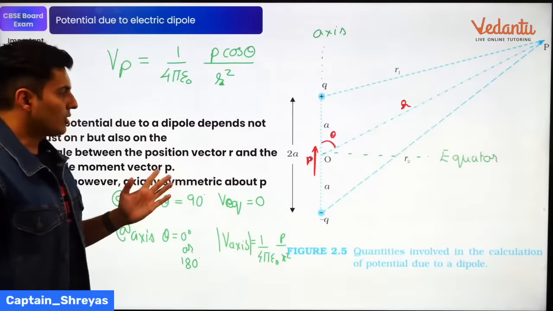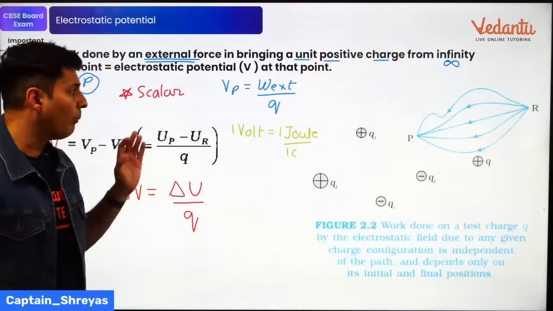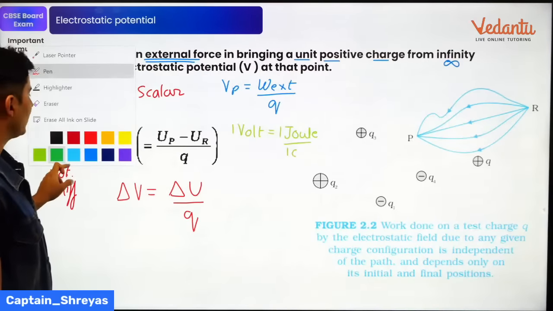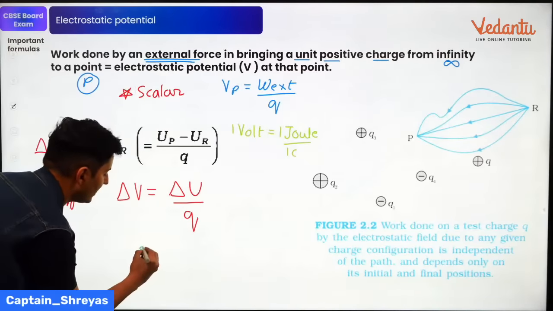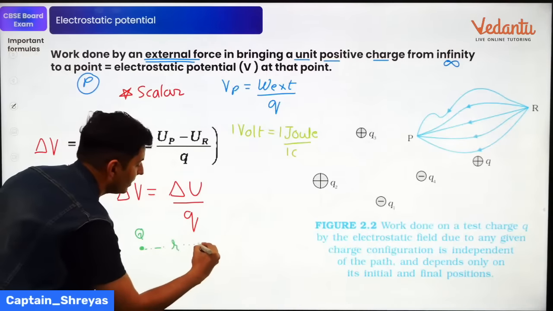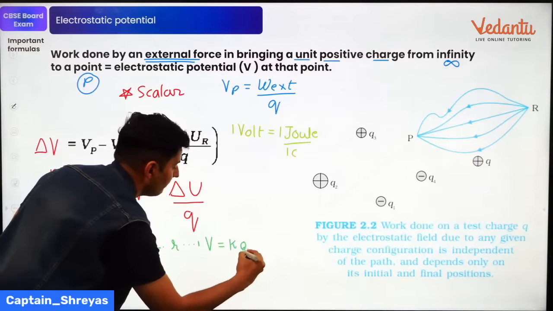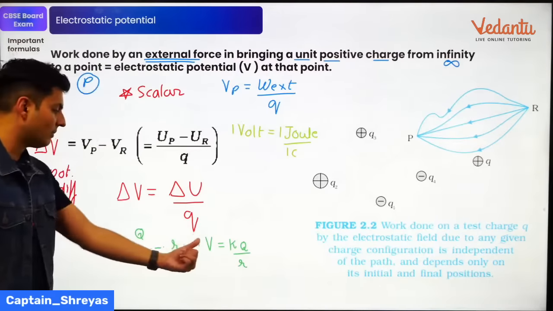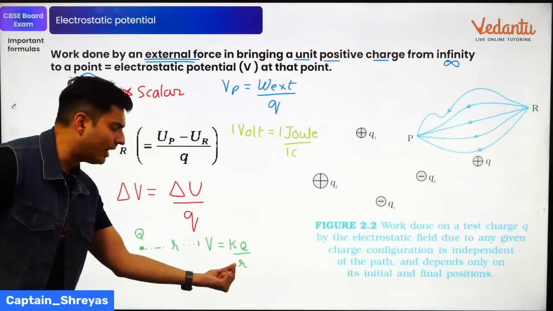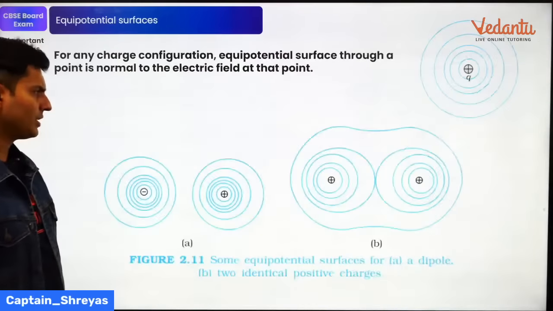Great. So that was potential for a dipole. But what about potential due to a point charge? What if it is just a point charge? Then what is the value of the potential, guys? Let me put it down over here. If I just have one point charge and I'm at a distance r, then the potential is given by just k q divided by small r. So keep this in mind. It is just 1 by 4 pi epsilon naught, the value of the charge divided by only r. There is no r square in that. Okay, so that's the formula due to a point charge.